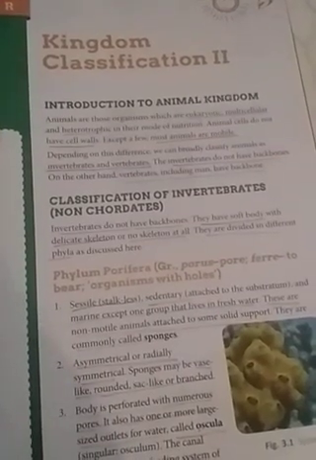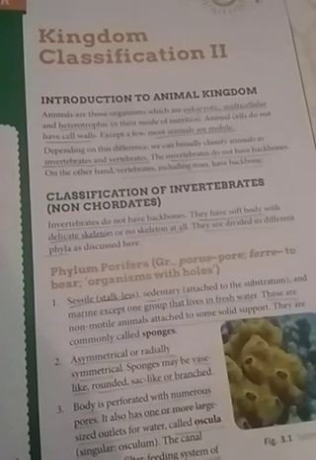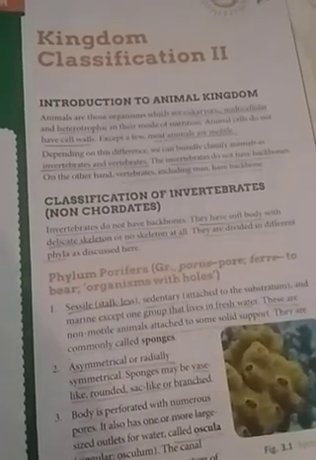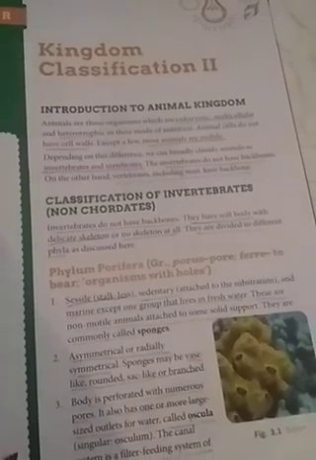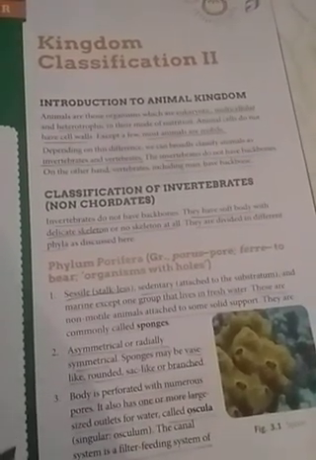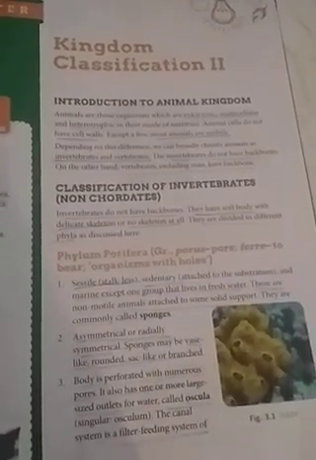That is the backbone. So for the organisms that don't have backbones, how is their body supposed to be? It is going to be very soft and delicate. No skeleton is there. And they are divided further into different phyla.